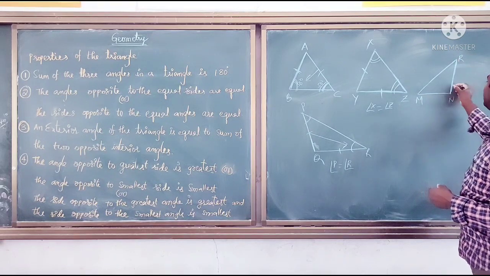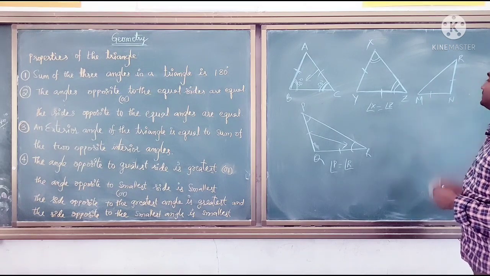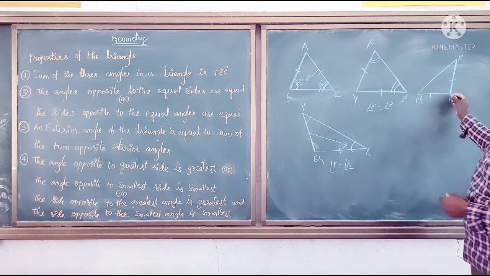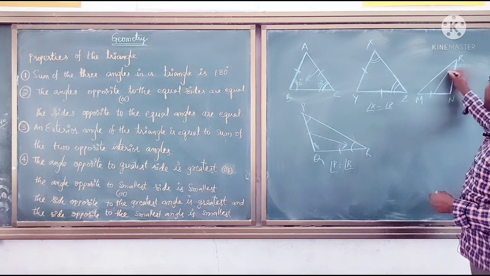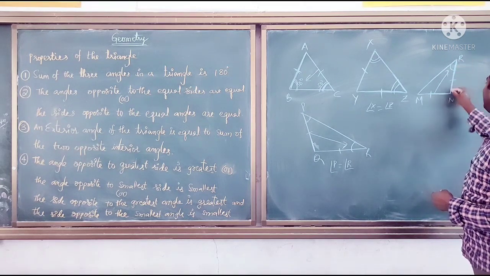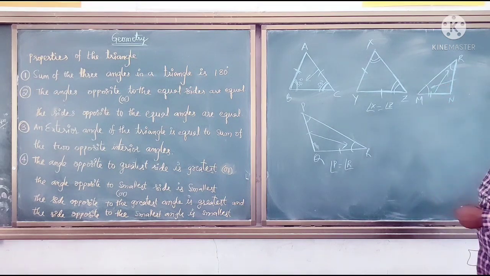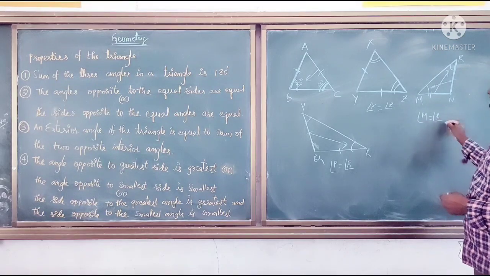In triangle MNR, suppose these two sides are equal, then which two angles are equal? For side MN, the opposite angle is angle R. And for side NR, the opposite angle is angle M. So which two angles are equal? Angle M is equal to angle R.